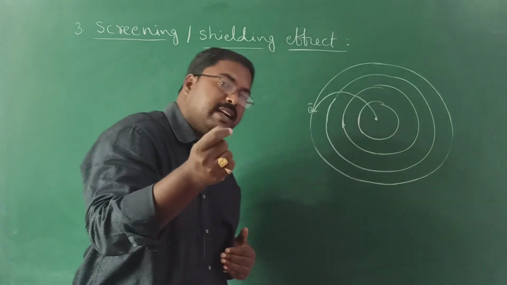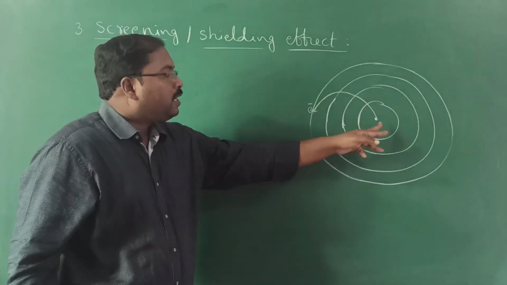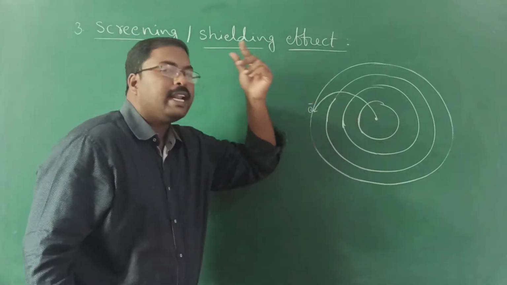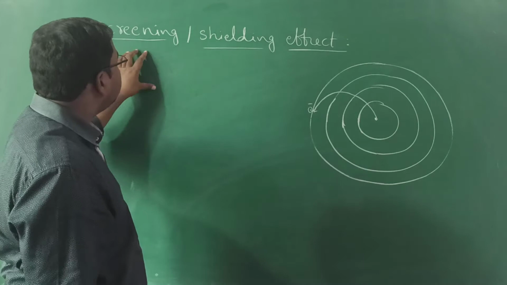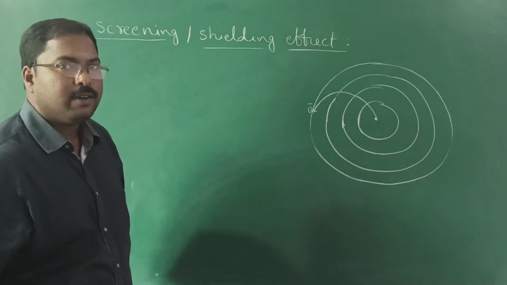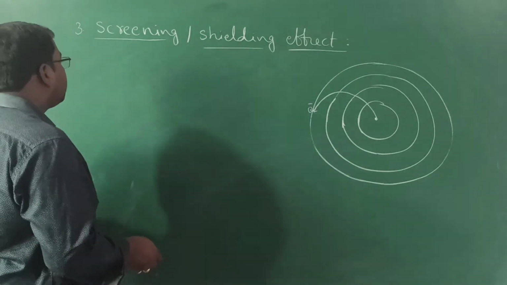So that decrease in the effect of nucleus on the outermost orbit due to the presence of inner electrons is known as the screening effect or shielding effect. Note it down in the notes clearly.